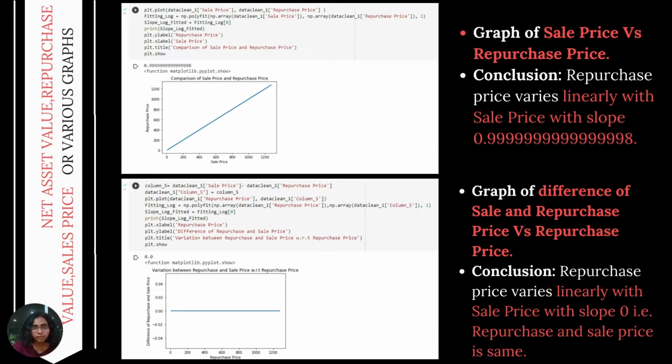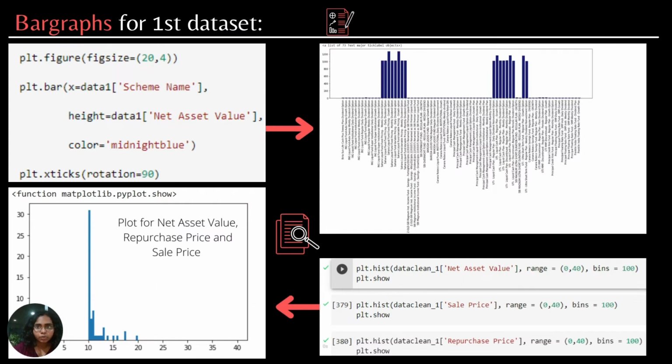And looking at the graph of difference of the sales minus repurchase price versus the repurchase price, we again find that it is linear with slope equal to 0. This is because in our data set, the sales price, repurchase price, and net NAV are approximately the same with a few minor outliers. Now let's look at the bar graph to show and compare the NAV value of various schemes chosen in the data set.